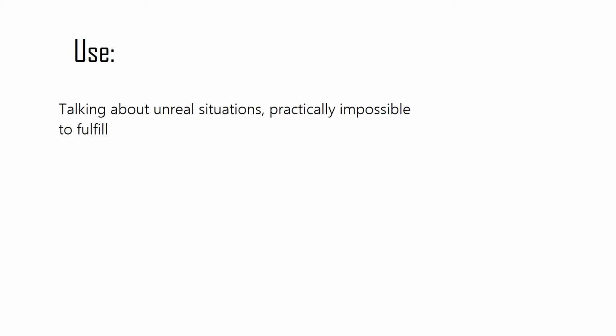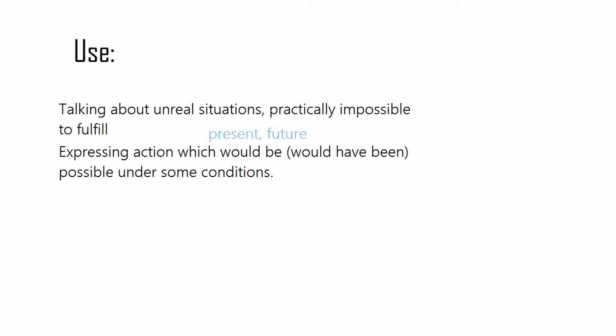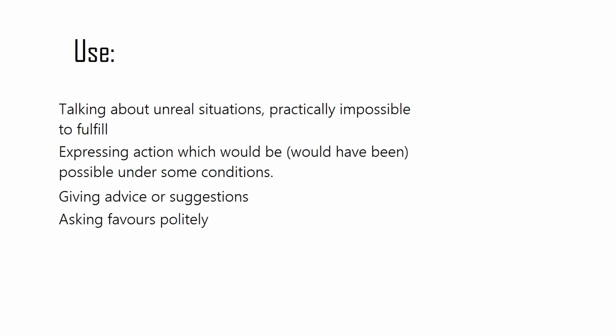Hello everyone, this video is about the conditional mood. There are a couple of main ways to use the conditional mood in Polish. We can use it to talk about some unreal situations which are practically or completely impossible to fulfill. We can also express action which would be possible or would have been possible under some conditions. So we can talk about the present or future, as well as the past. We can also give advice or suggestions, and it is useful to ask favors very politely.